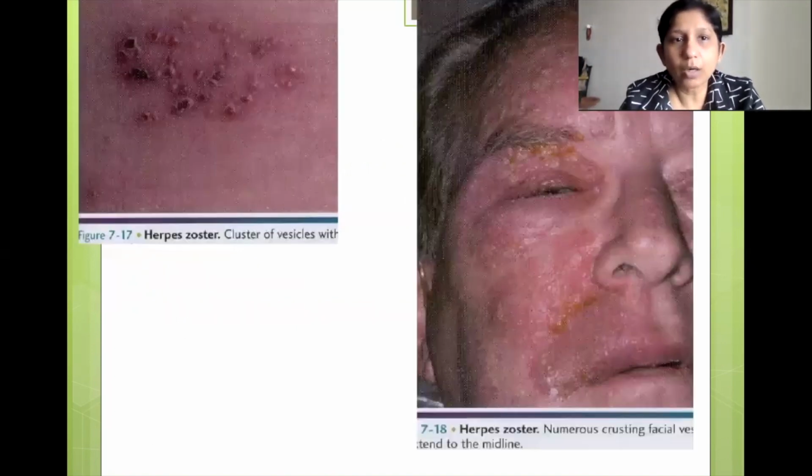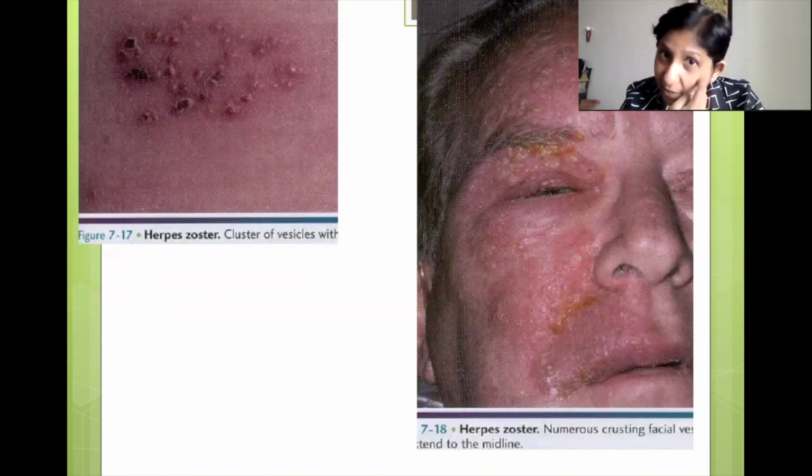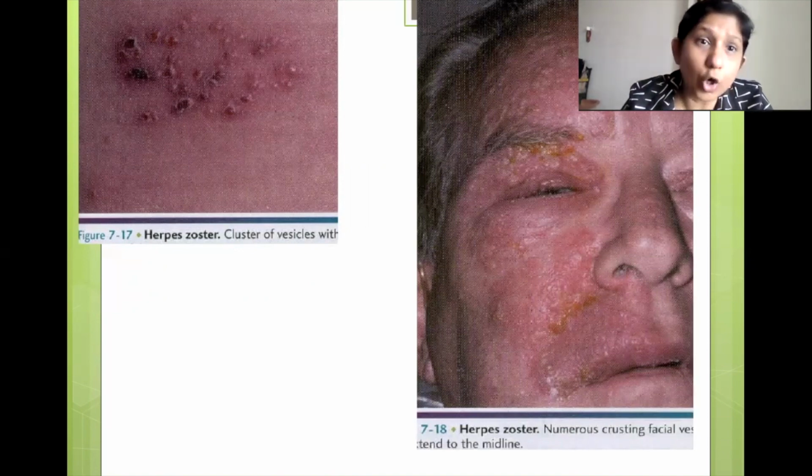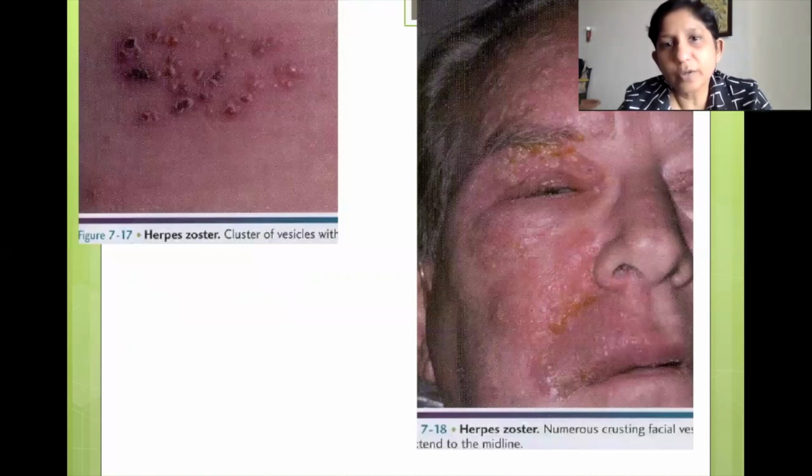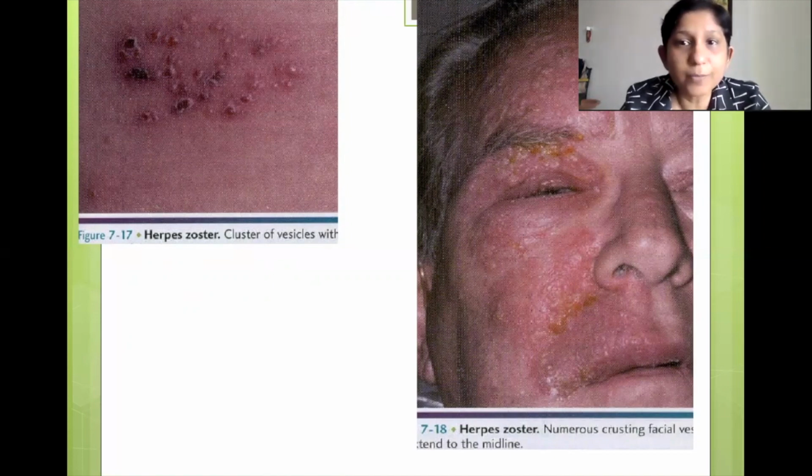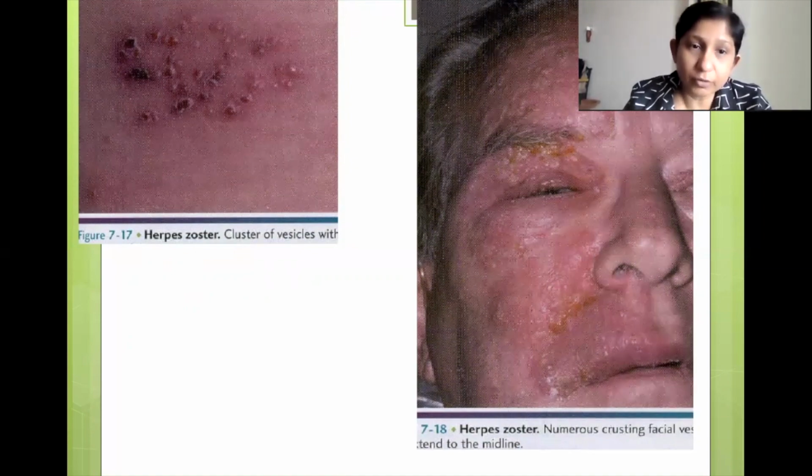So this is how exactly the lesions would look. In the picture above, you can see crusted lesions in some areas, and the vesicles are in crops. They're in clusters, together in an area. And on your right side, you can see the face of a patient wherein only one half is affected. The other half is perfectly normal. That means only the nerve on that particular side is affected. So that's very particular about herpes zoster.